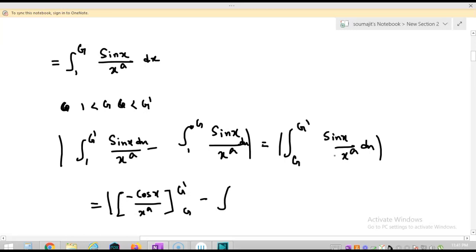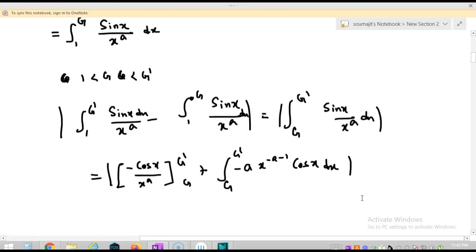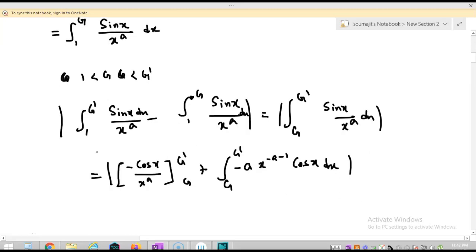If we differentiate this, I will get minus a x to the power minus a minus 1, into the integration of sin x which is cos x, and the minus sign makes it plus, integration from g to g dash, dx. Okay, so the value of this integration remains as it is, and now I am putting the limit.